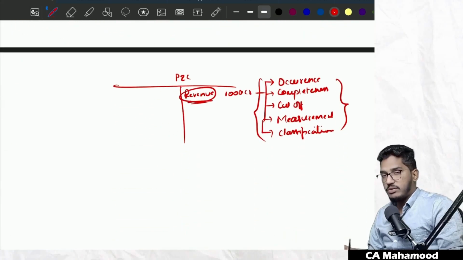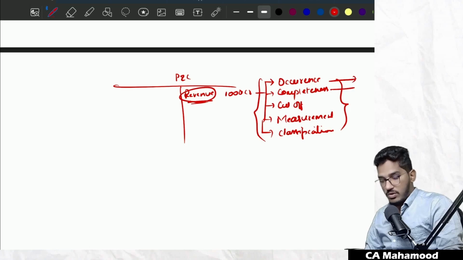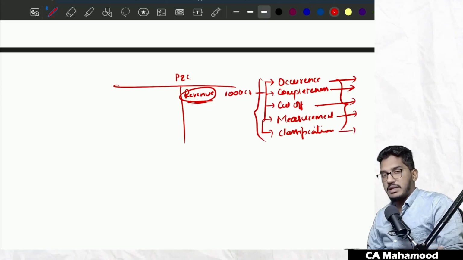For example, if I have to verify the revenue, what things will I try to verify regarding revenue? I will try to verify whether revenue has really occurred during the year, whether the company has completely recorded all the revenue related transactions, whether revenue belongs to the current year only or not, whether the revenue has been measured properly or not, whether the P&L items have been classified properly or not. So if I put it the other way around, whatever assertions are made by the management, regarding that only the auditor will always try to obtain audit evidence.